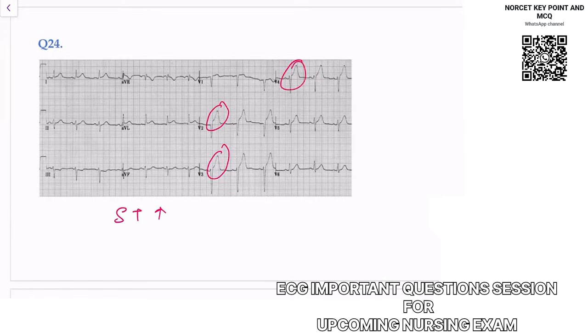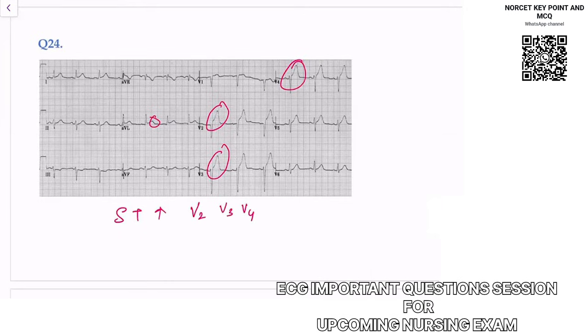So you'll see ST elevation in V2, V3, V4, right? Am I clear? Some ST elevation you can also see in lead 1, right? Am I clear in lead 1? And you can also notice these changes in AVL. So these are ST elevation.